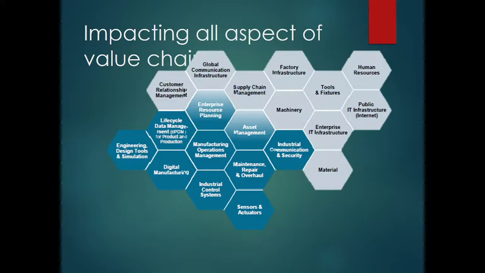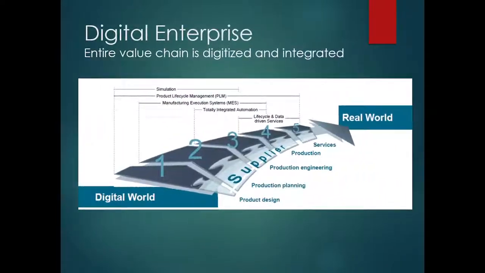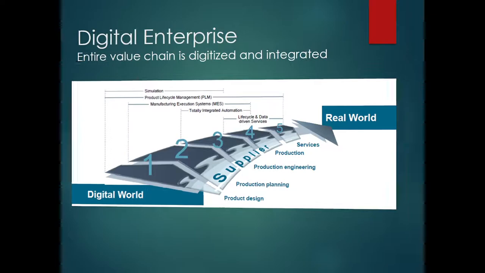These are some key objects of Industry 4.0: asset management, machinery, enterprises, material, industrial communication and security, etc. And as we see, here is the real world digital chain. The digital enterprise value chain is digitalized and integrated. The first stage is product design. After that, production planning, production engineering, production, and at last, services.